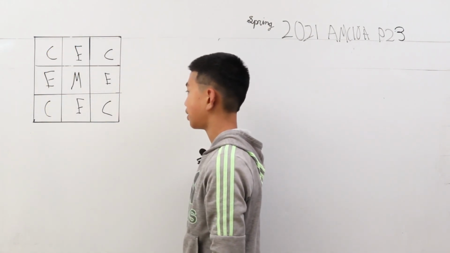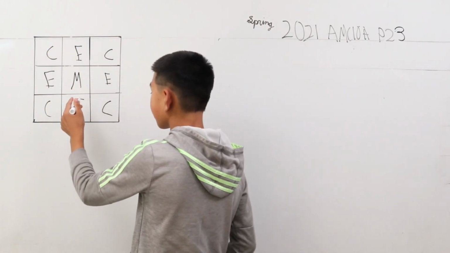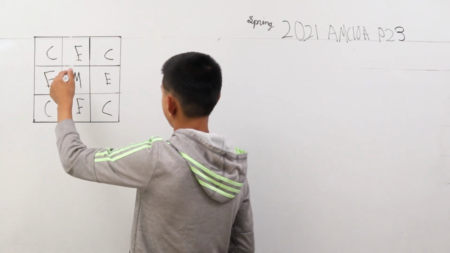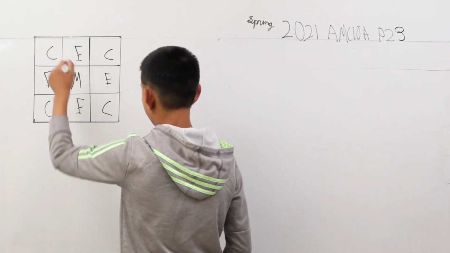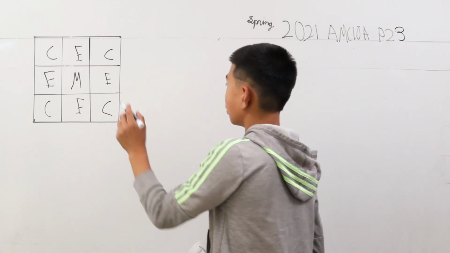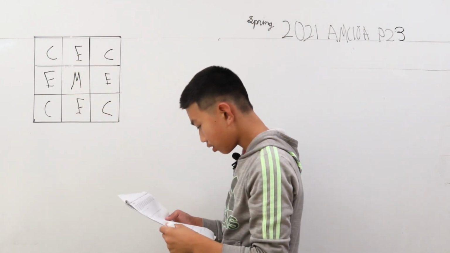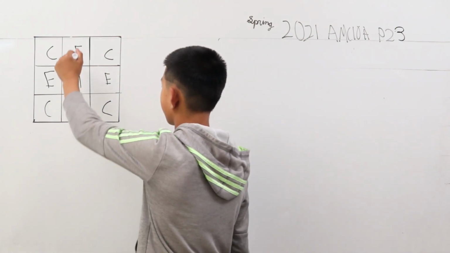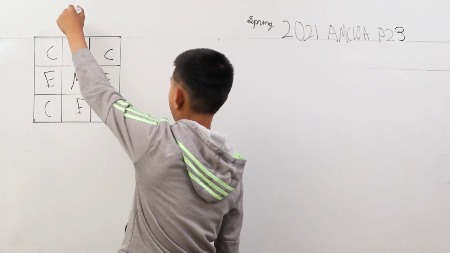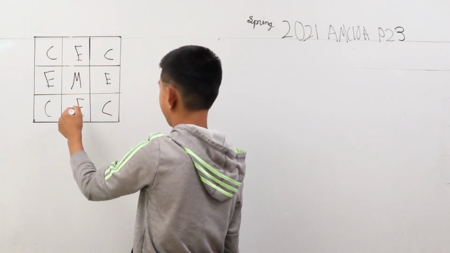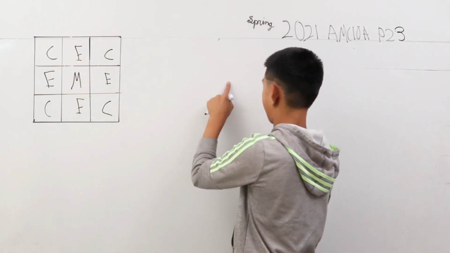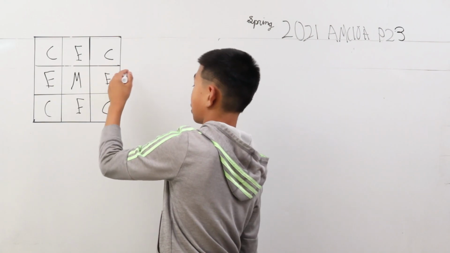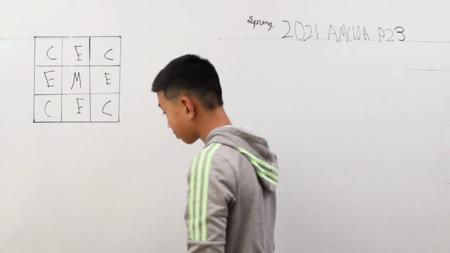Now, the problem says that she starts from M and cannot go diagonally. That means she cannot just do 1 hop like this. She has to go either like this. And it's also saying if she goes up to E here and then tries to go up again, she hops down to this bottom one. It's kind of like the principle in Pac-Man where you go to the left, you end up on this side, you go here, and then you end up here.